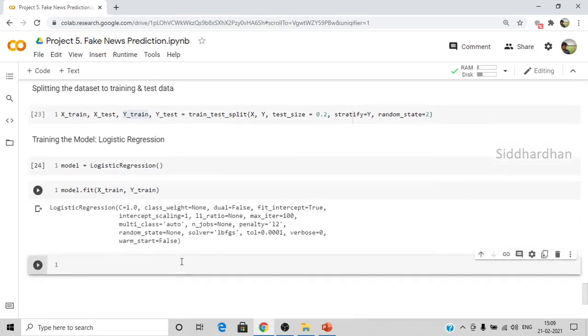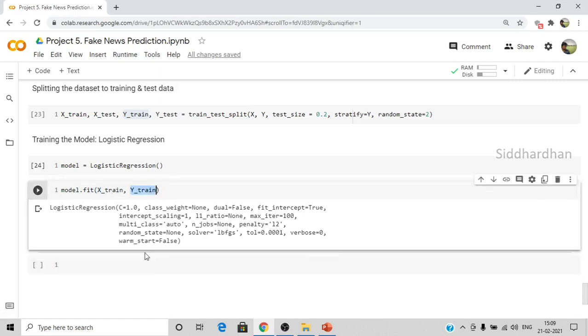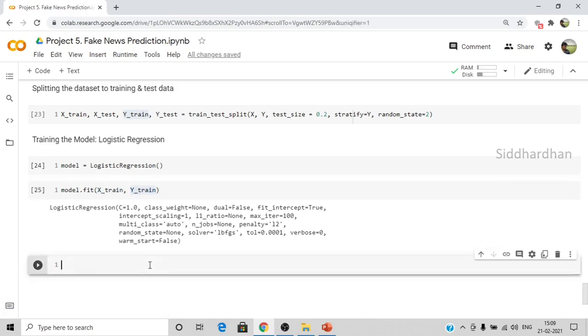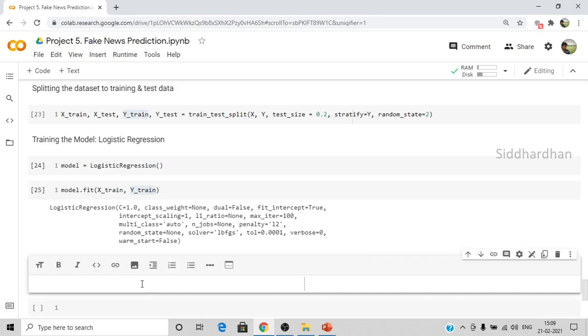If you use a very complicated neural network, or a very large dataset which contains lakhs of rows and even more, the processing and the training will take a long time. Here we are using a simple logistic regression model, so it doesn't take much time. So we have trained our model using this fit function, with the xtrain and ytrain values. Okay, now let's do some evaluation on our model. As it is trained, now let's find its accuracy score and other steps.